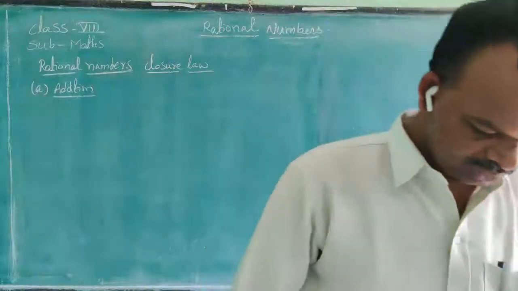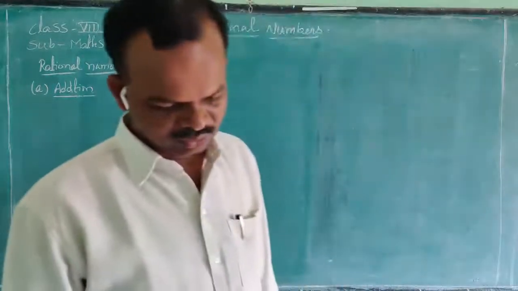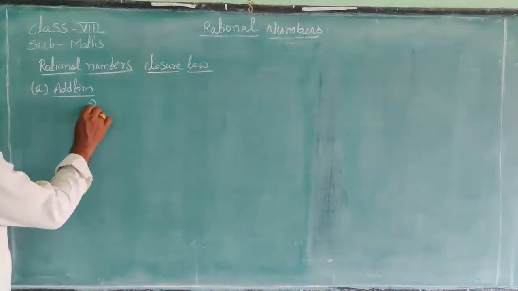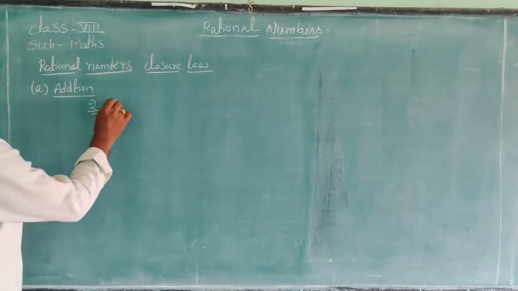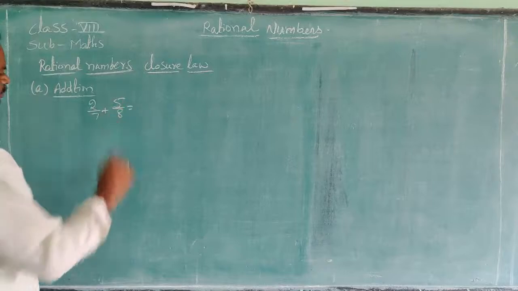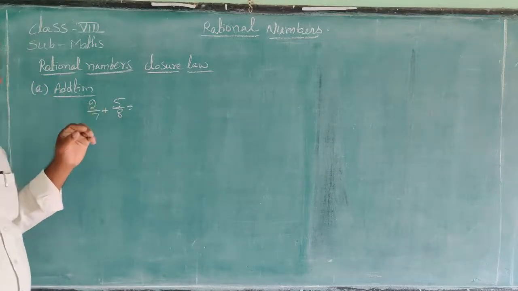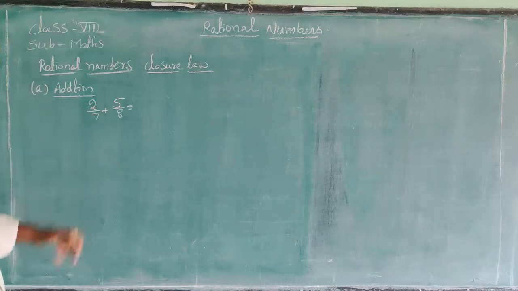Here some values are there: 2 by 7 and 5 by 8. 2 by 7 plus 5 by 8, the sum of these two rational numbers. What is the value?